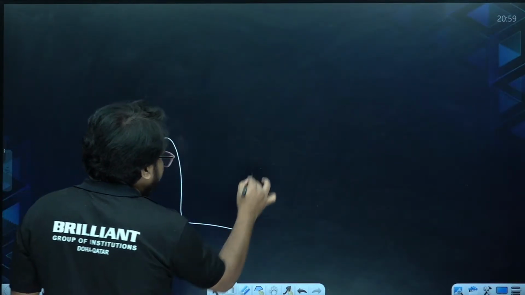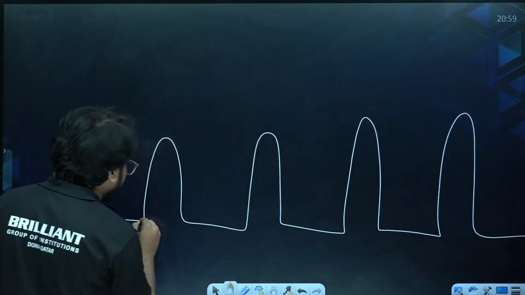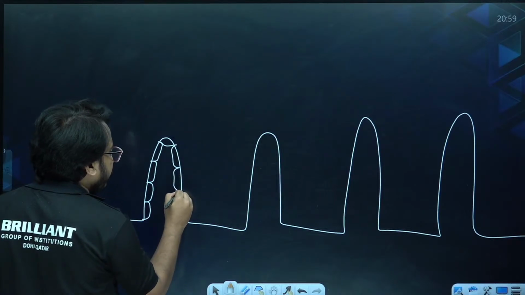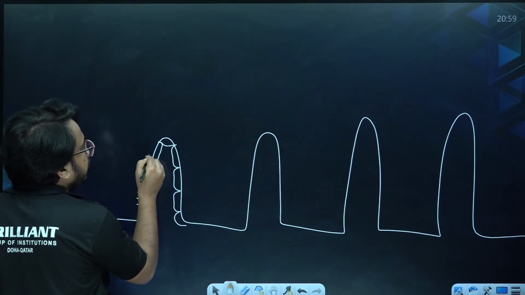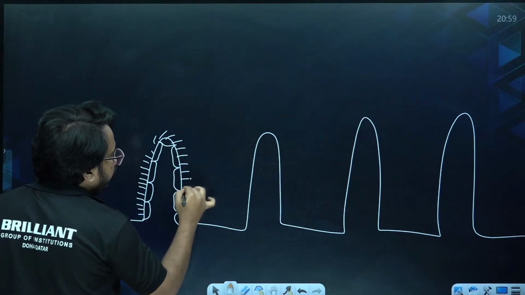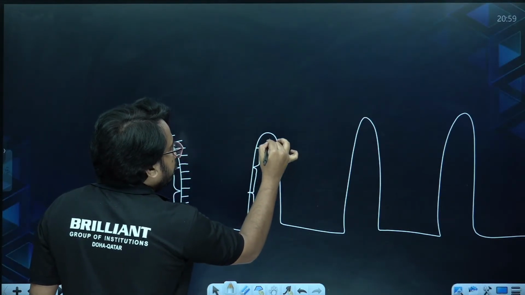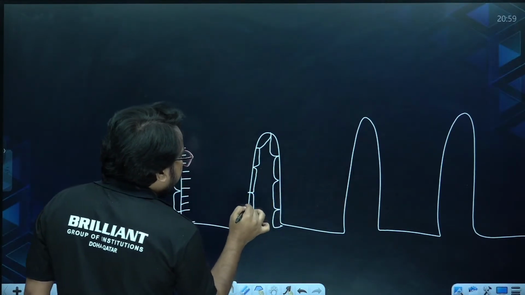Understand, the small intestine has finger-like projections. These finger-like projections are called villi, and the cell membrane of the cells on the villi again produces some structures that are called microvilli. So here there is villi and here there is microvilli.